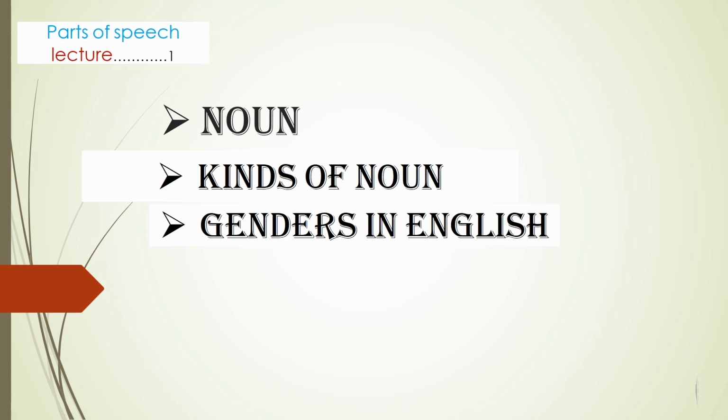Before moving to the main topic, noun, first of all we need to define parts of speech. When words are divided into different classes according to their function in the sentence, they are called parts of speech. Like, Allama bought a pen. Allama in this sentence is a particular name. Bought shows an action in the past. A shows a singular entity. And pen shows an object on which the work was done. Parts of speech are 8 in number.